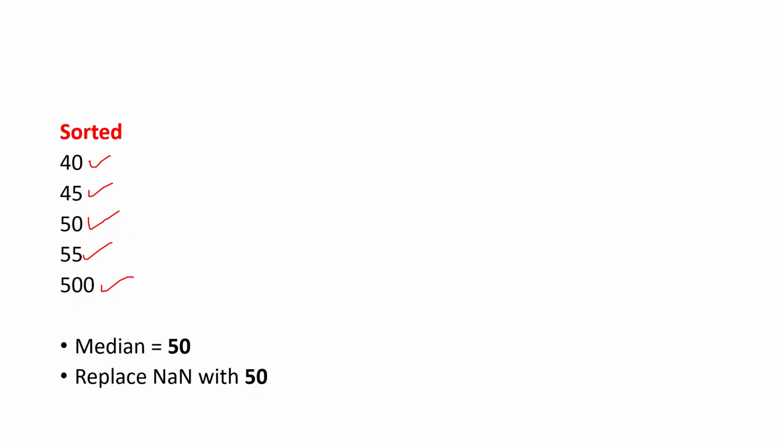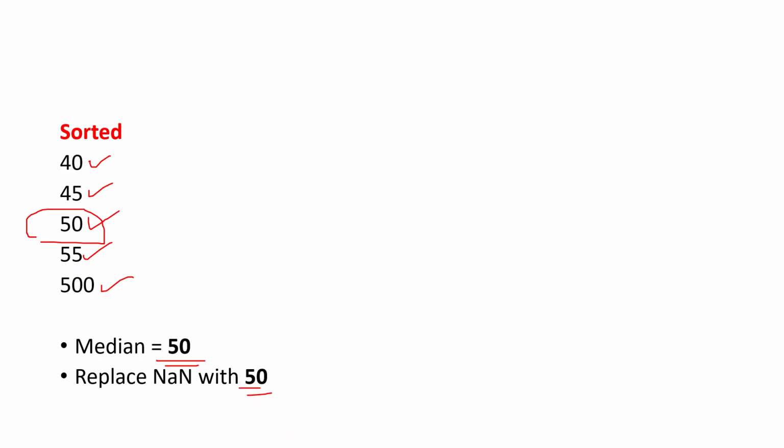Median means the middle value. What is the middle value? Here 50 is the middle value. So we take the median as the middle value and replace the NaN with it.